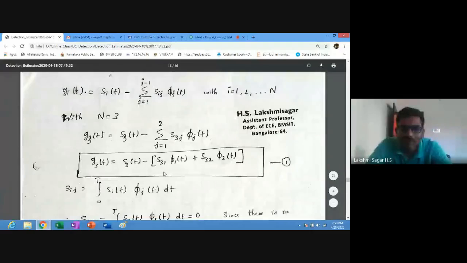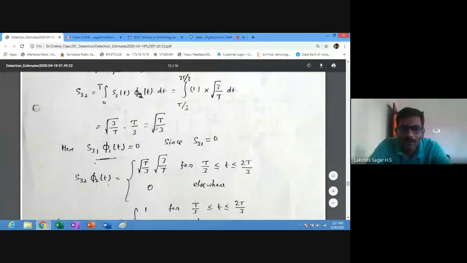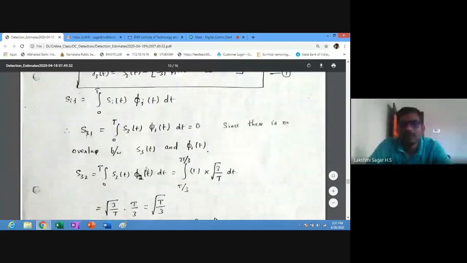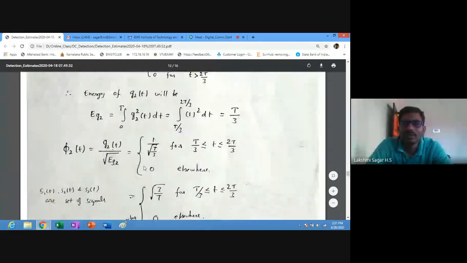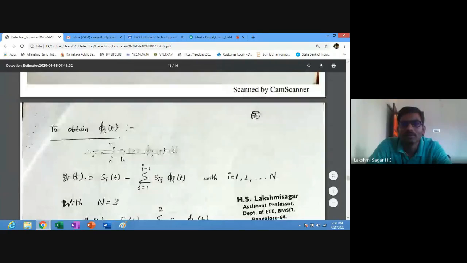After substituting the equation for S3j, where j is 1 to 2, and solving it, you will get S32 as root T by 3, and S32 pi 2 of t from T by 3 to 2T by 3 you will get 1. So that's all. You go through it, you will understand. If you have not understood, let me know.